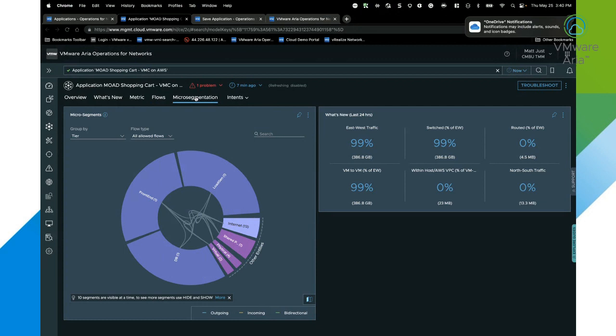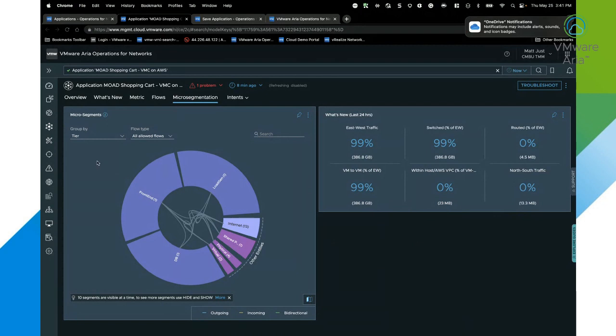From a microsegmentation perspective, this is where I can get in and start understanding, from a security perspective, where I have protection within the application or where I need to implement microsegmentation within that application. So I can see where my traffic distribution is, how much traffic this application is utilizing from an east-west, north-south perspective, from a layer 2 switch to a layer 3 east-west perspective, and also from a VM to VM, or if it's within, let's say, the same physical host or AWS VPC or Azure VNet, and much more.